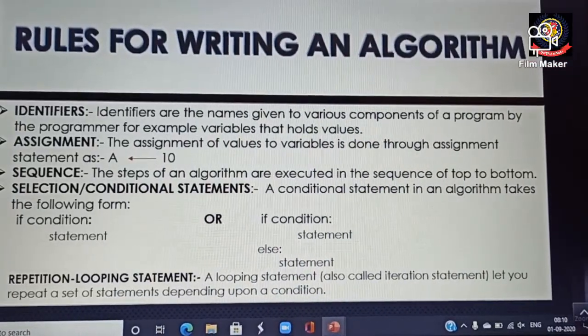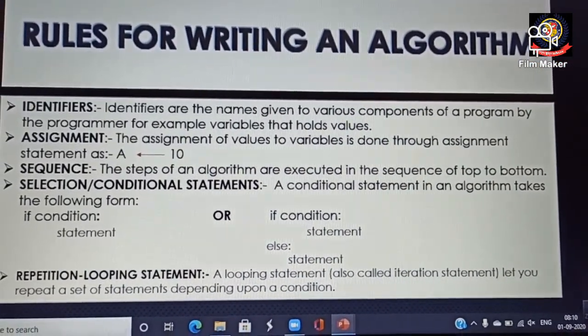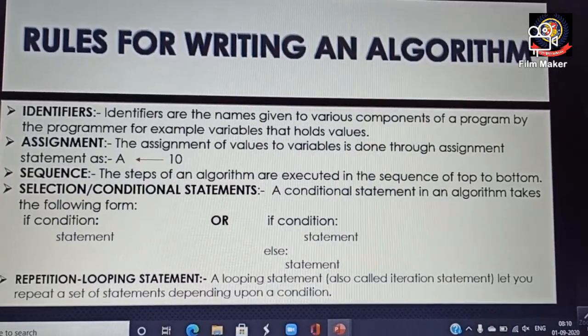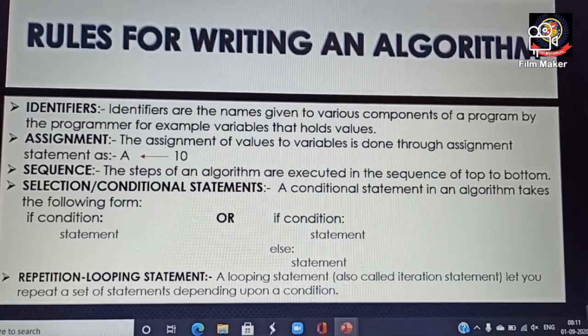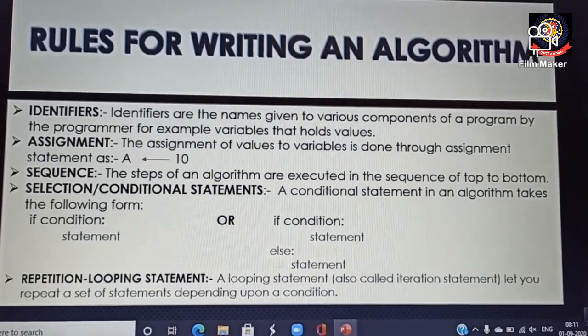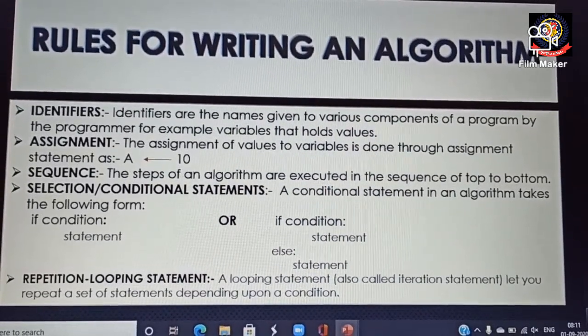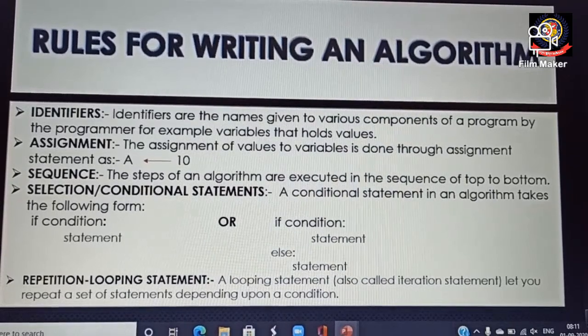Now we are going to talk about our next topic, that is rules for writing an algorithm. These are the rules to be followed while we are writing an algorithm, and we are going to discuss them one by one. First is identifiers. I think we all have learned about identifiers when we started with Python, right? Identifiers are the names given to various components of a program by the programmer.